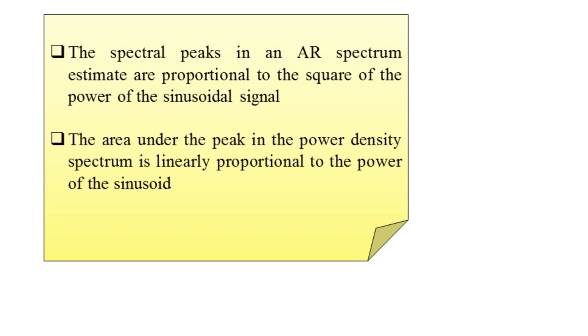This characteristic behavior holds true for all AR model based estimation methods. So this was the topic, where we simply tried to address the Yule-Walker methodology for the AR model parameters.